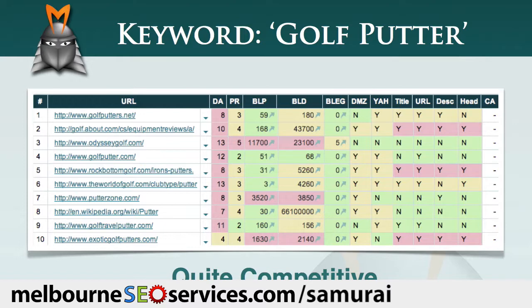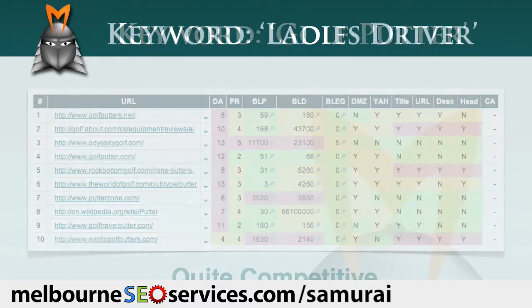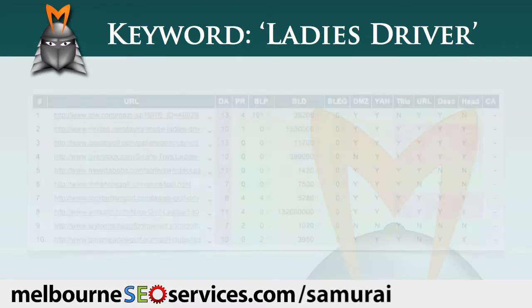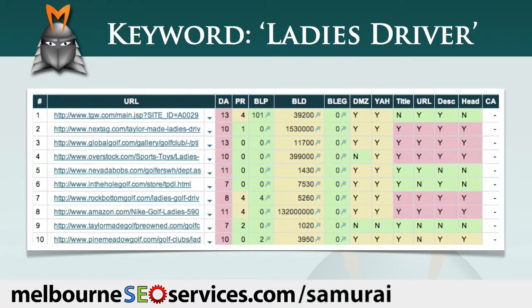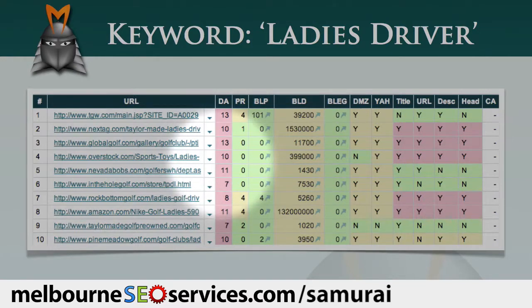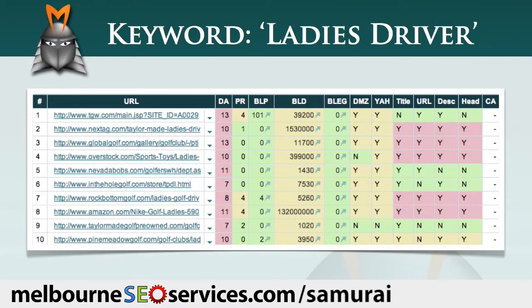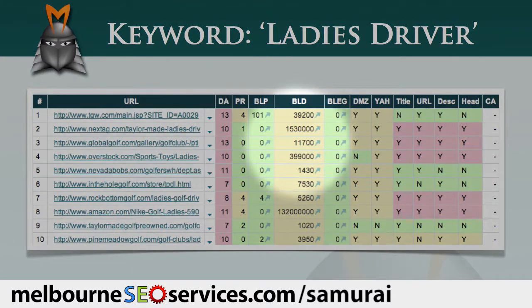So now let's take a look at the SEO matrix for the term ladies driver. Once again, the websites that are ranking are all very well established sites, but this time there are several pages ranking in the top 10 Google listings that have a page rank of 0 and also have 0 page backlinks. The fact that most of these sites have very few page backlinks but a high number of domain backlinks suggests that these sites are ranking because of the overall authority of the domain rather than the authority of the specific pages.